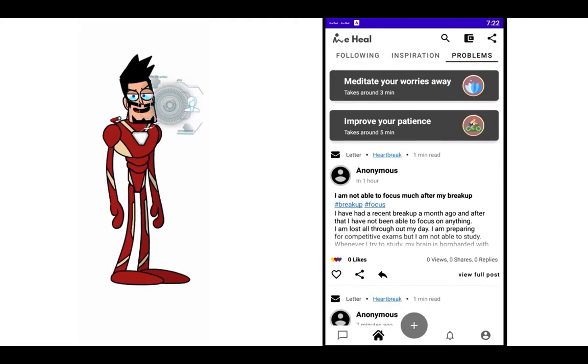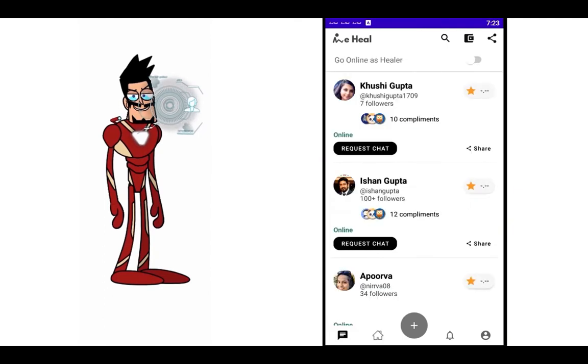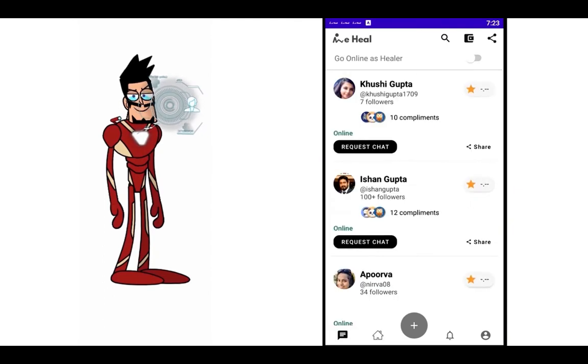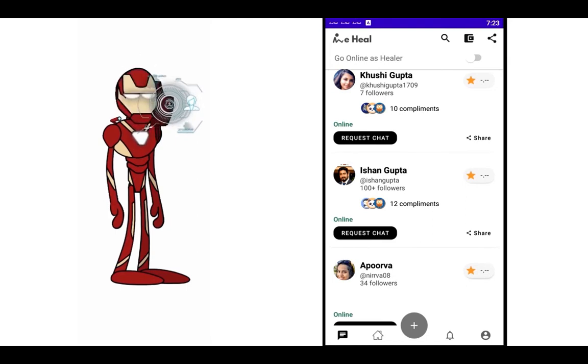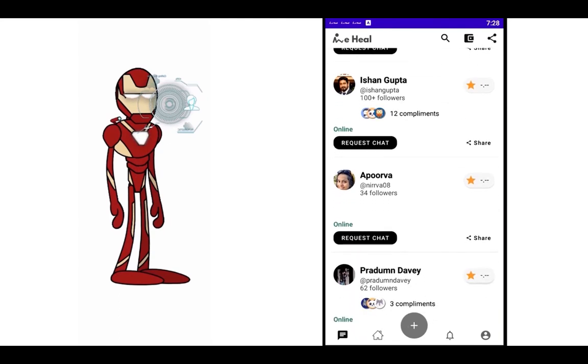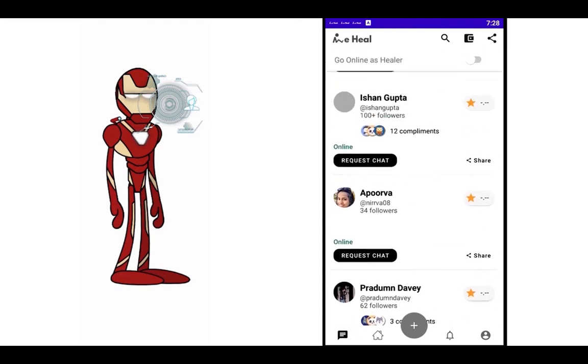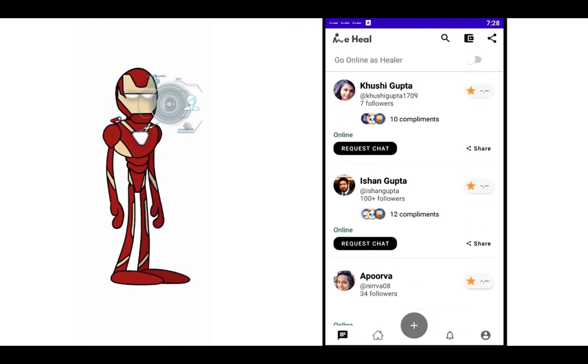Right. So my problem has been posted, and right now there are no views or no shares on that. While it might just take some time for people to reply, let's quickly go and scroll the app a bit. So this screen that you can see has a number of healers available. You can connect with these healers and you can chat with them, and this chat is also anonymous. Like I've been using the app for a while, and you can see my profile on the app as well. So let's quickly go and check out a healer.